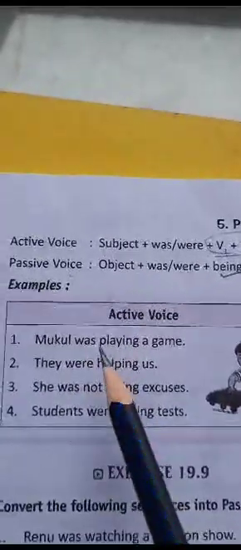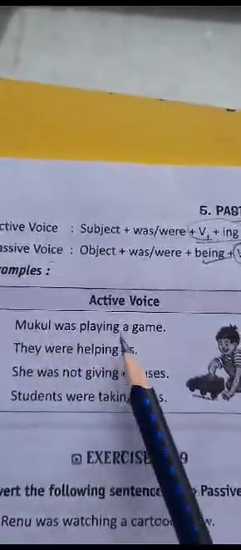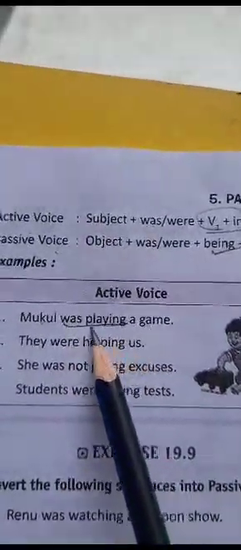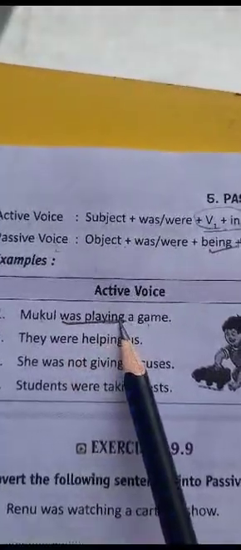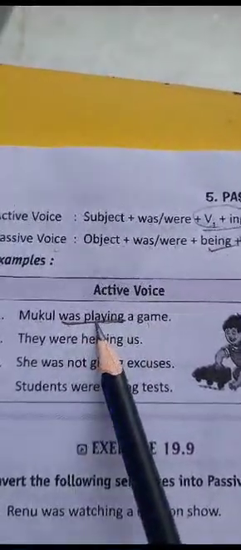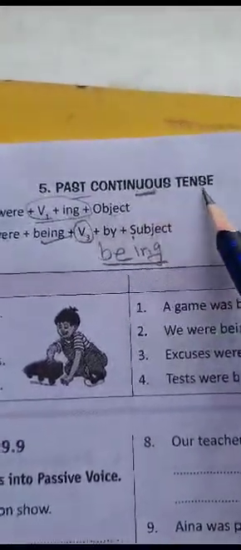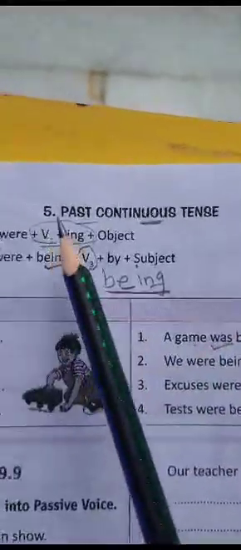After that we will go with the exercise. Mukul was playing a game. Now, was playing, you have to notice this verb and in which tense it is given. It is given in was/were first form plus ing, so it means it relates to past continuous tense. Now we have to convert it into passive voice. A game was. Now we have to add this word being in place of first form plus ing. Being played, third form is played. Played by whom? By Mukul.